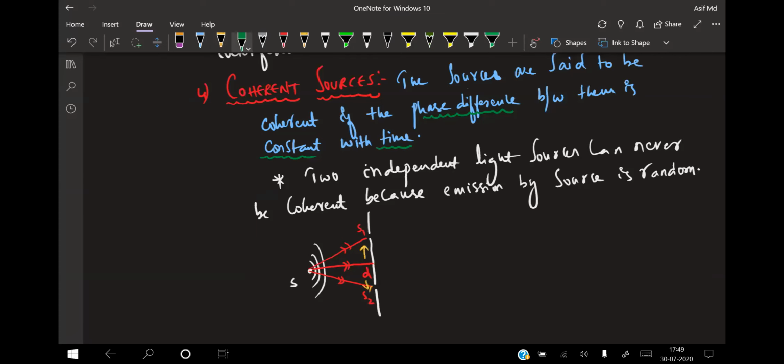Now the light coming out after striking like this, these are called coherent sources because they have been produced from the same parent source. S1 and S2 are coherent sources because they are produced by the same parent source, and the distance traveled by the source to S1 and S2 is the same at time t equals 0. Is that condition clear for everyone? Yes, sir.